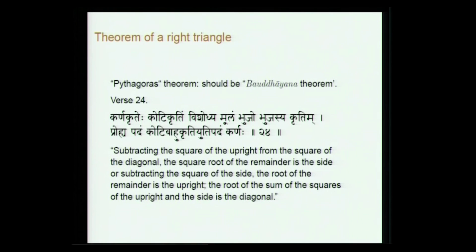So, he says: Karanakrutehe koti krutam vishodya moolam bhujo bhujasya krutim proksha padam koti bahu kruti uti padam karanaha. Subtracting the square of the upright from the square of the diagonal, the square root of the remainder is the side, or subtracting the square of the side, the root of the remainder is the upright, and the root of the sum of the squares of the upright and the side is the diagonal.